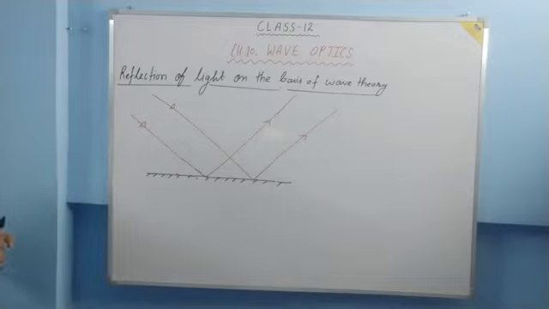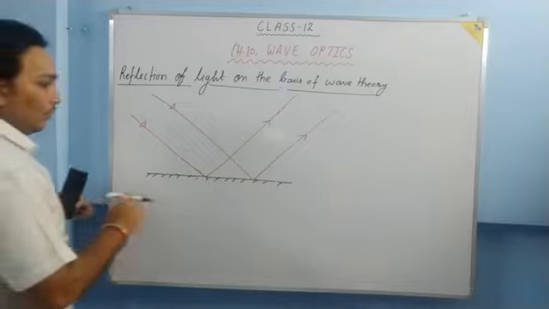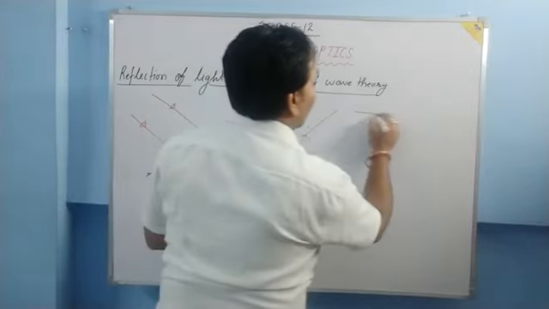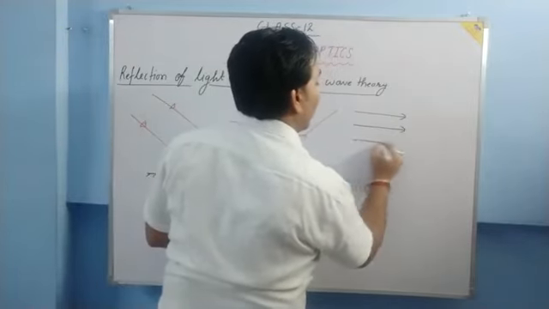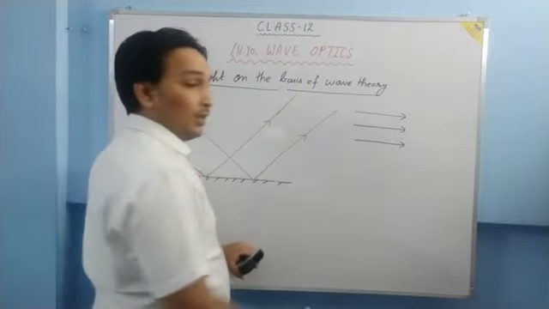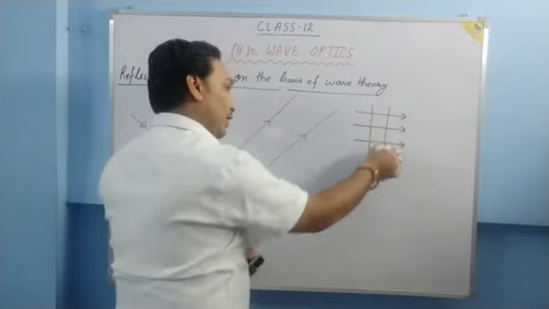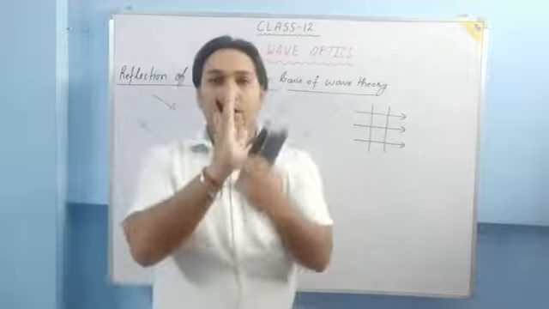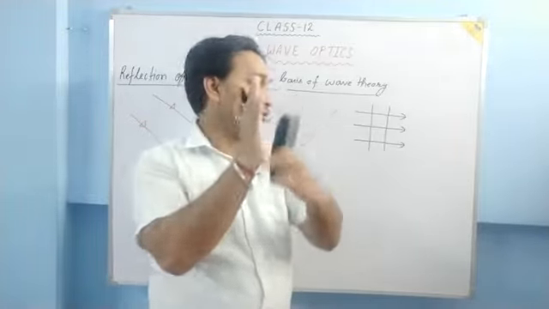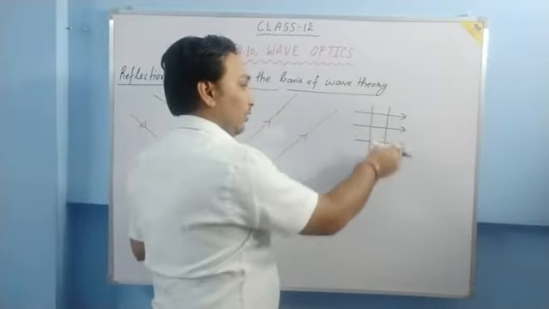So how will the incident wavefront be drawn? As I have told you, when the rays of light are parallel to each other, the wavefronts are like this. Only the edge can be seen. This plane cannot be seen. So these are the wavefronts.